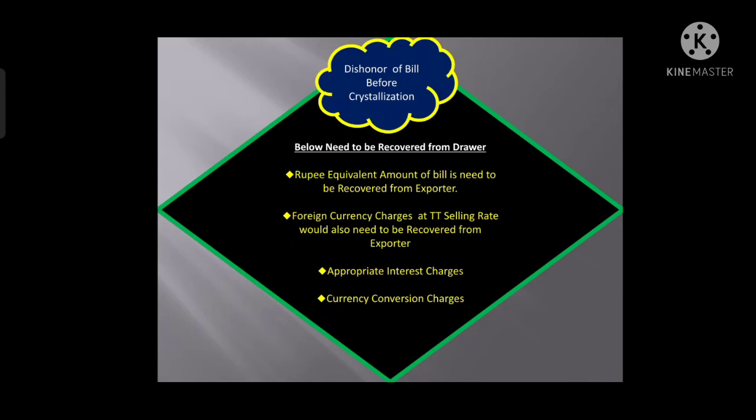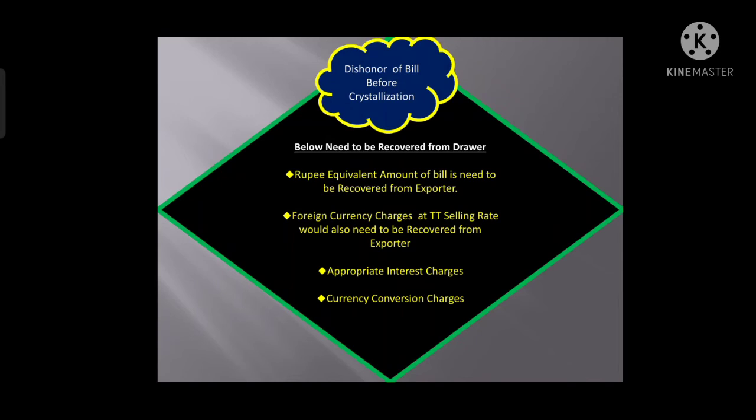Means the originally advanced amount to the exporter while the document was purchased, the rupee equivalent amount of the foreign currency, also needs to be recovered from that exporter, right? All the foreign currency charges at TT selling rate will also be recovered from the exporter, because here the currency liability is being converted to Indian currency, the bill is purchased, so all these foreign currency charges also need to be recovered from that exporter account by applying TT selling rate, right?